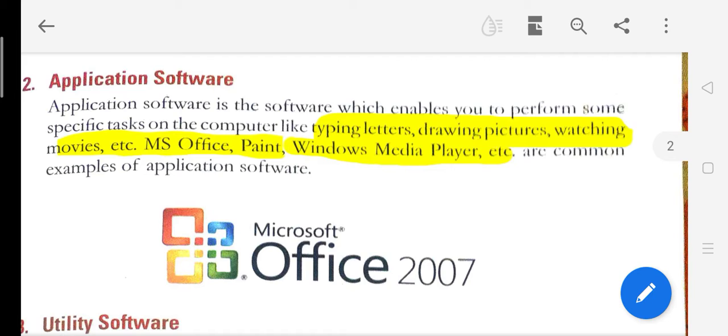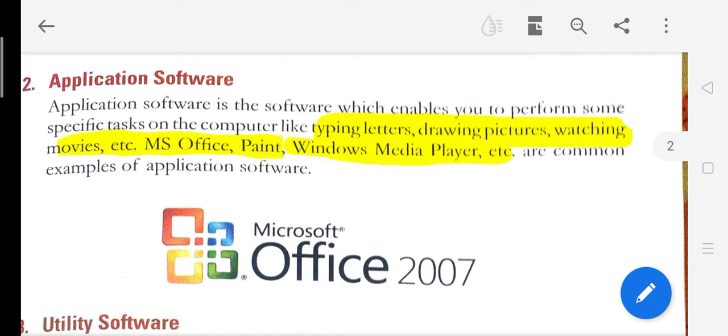So with the help of application software, we can type letters, draw pictures, watch movies, etc. And the examples are MS Office, Paint, Windows Media Player. These are the common examples of application software.